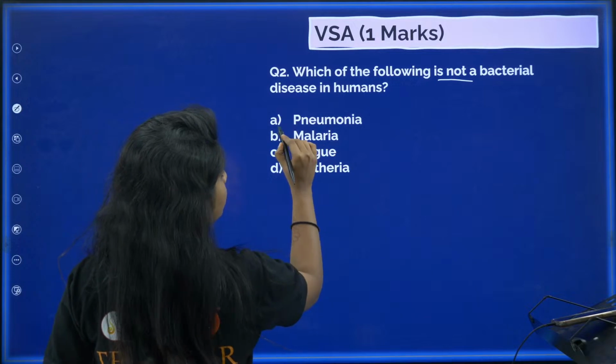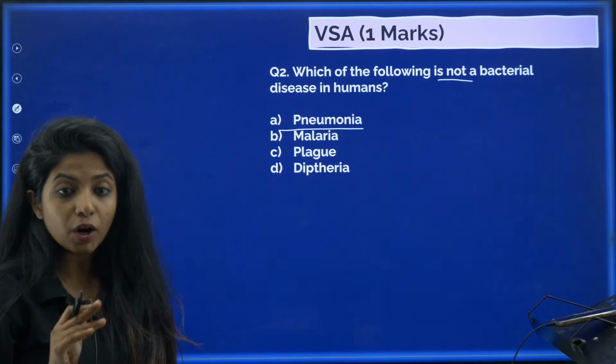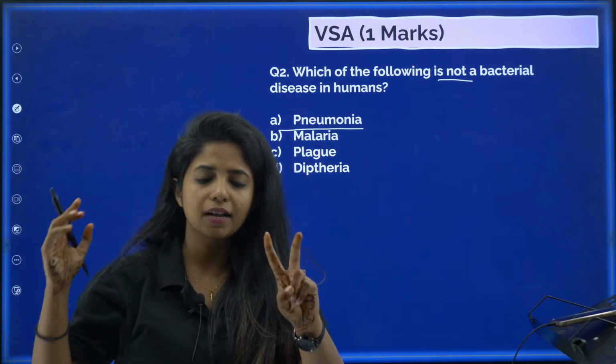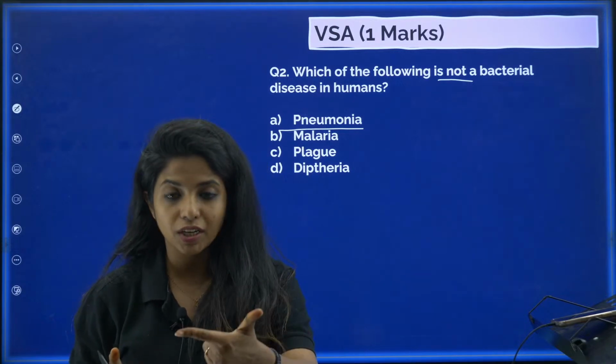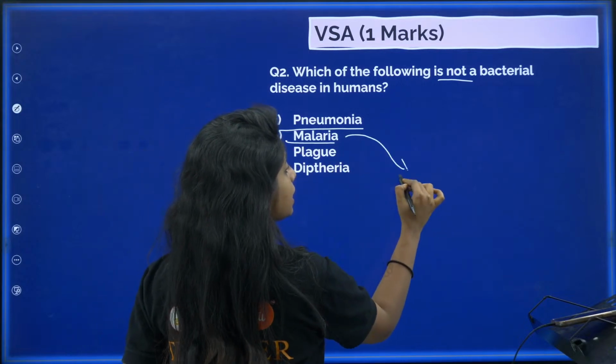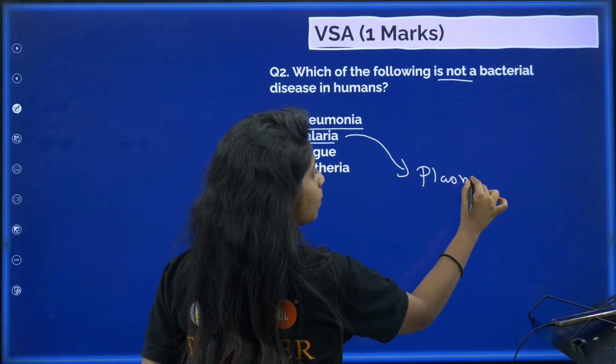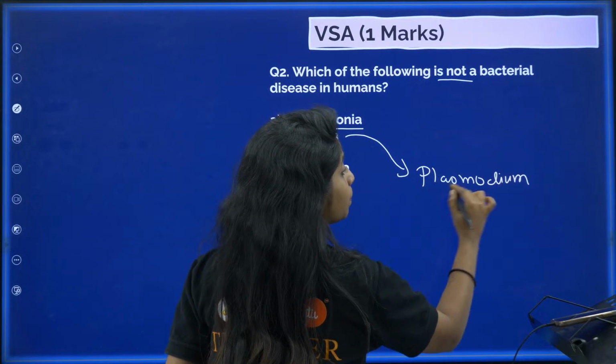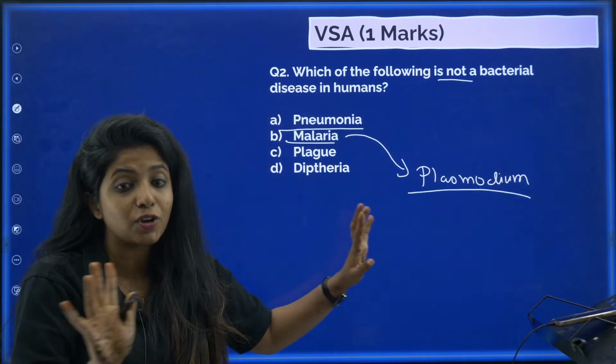Let's see. Pneumonia, according to your NCERT, is caused by 2 bacteria, Streptococcus pneumoniae and Haemophilus influenzae. They are bacterial diseases. Done. What about malaria? Malaria is caused by Plasmodium. Now, Plasmodium is what, my dear children? It is a protozoan. So, it is a protozoan disease, not a bacterial disease.